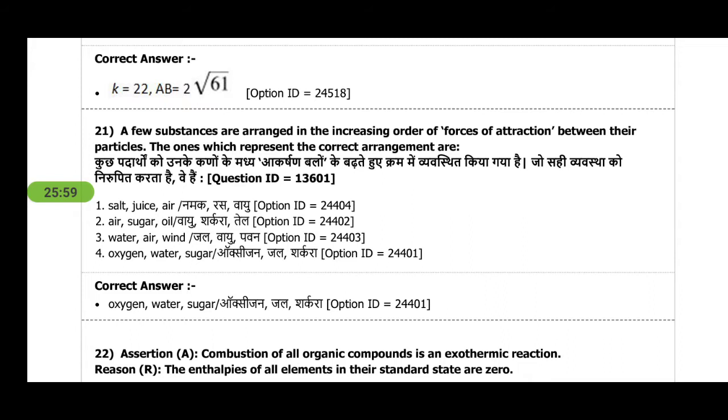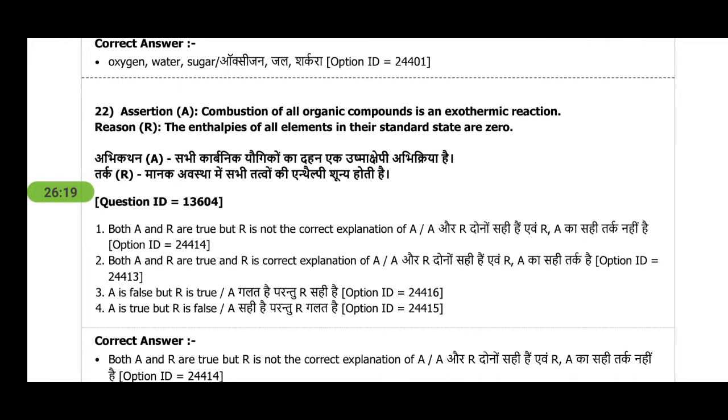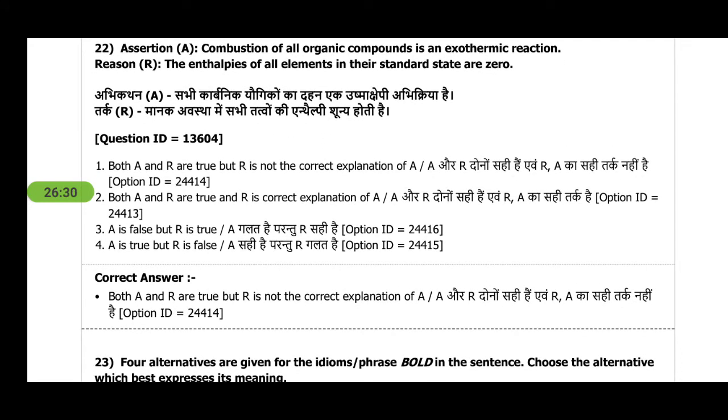A few substances are arranged in increasing order of force of attraction between their particles. Which one represents the correct arrangement? This is a very primary standard question. The force of attraction is very little in gas, then liquid, and then solid. So the answer is oxygen, then water, and sugar. Next: combustion of all organic compounds is an exothermic reaction. That is true. The enthalpies of all elements in their standard states are 0. So the answer would be both A and R true, but R is not the correct explanation of A. This is a chemistry based question.